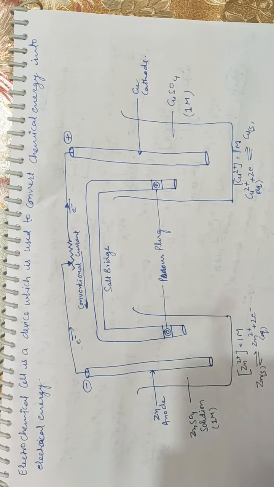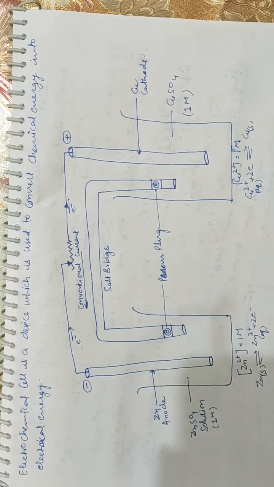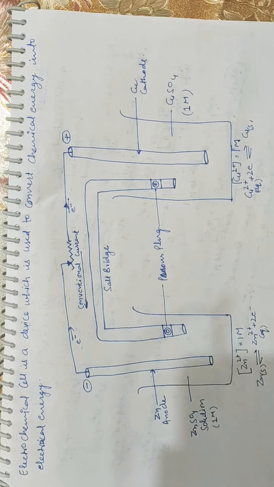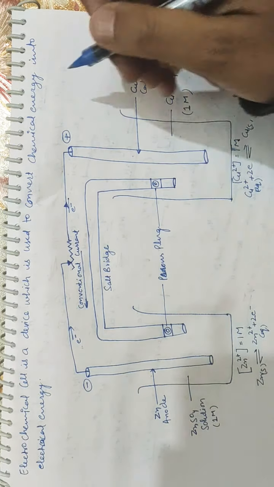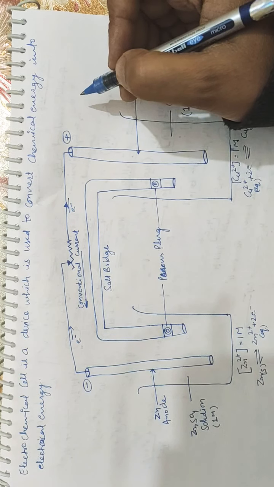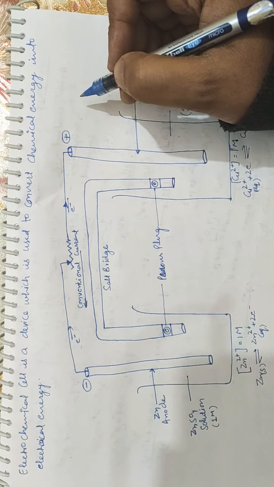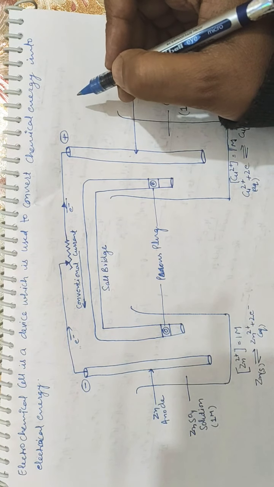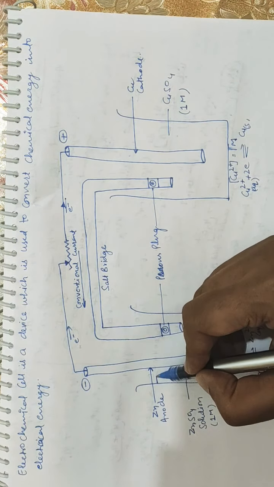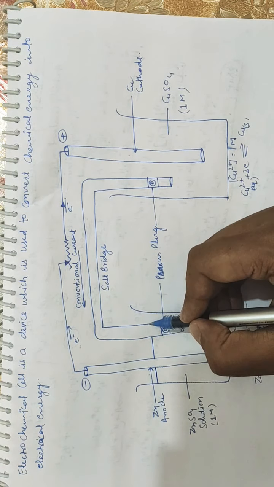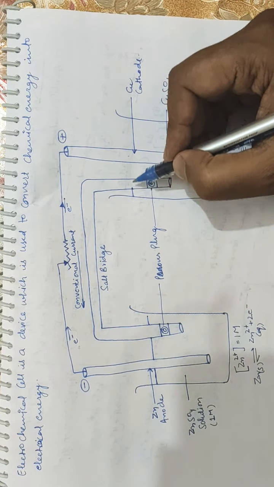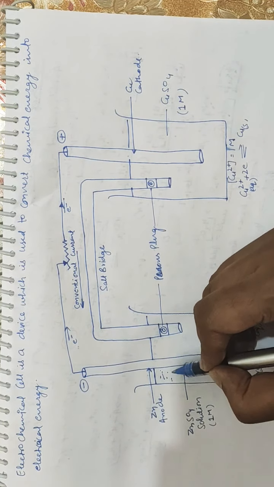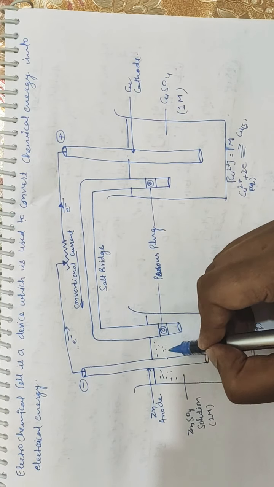So our next topic is electrochemical cell. In the last lecture I told you about the redox reaction taking place in the same container, in which there was a beaker with one zinc rod plus copper sulfate solution. After some time it was found that there was a loss in the mass of the zinc rod and a gain in the mass of copper, as copper 2 positive converted into copper metal. So our next topic is also related to that, the electrochemical cell.